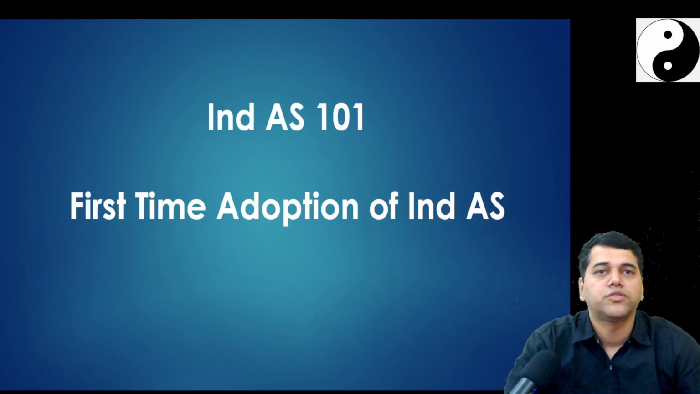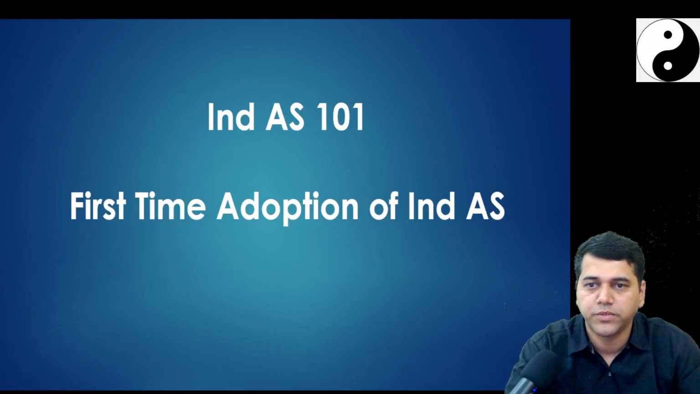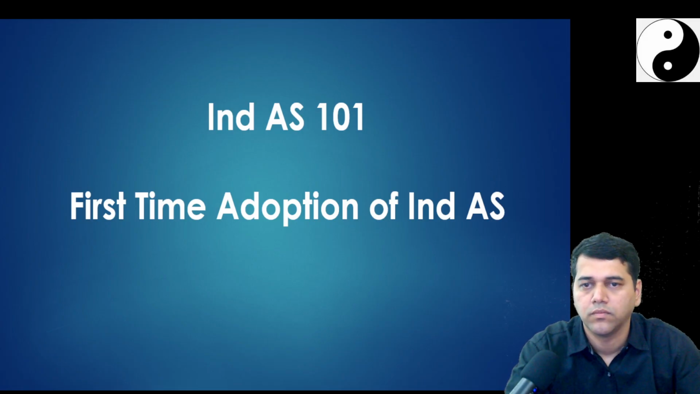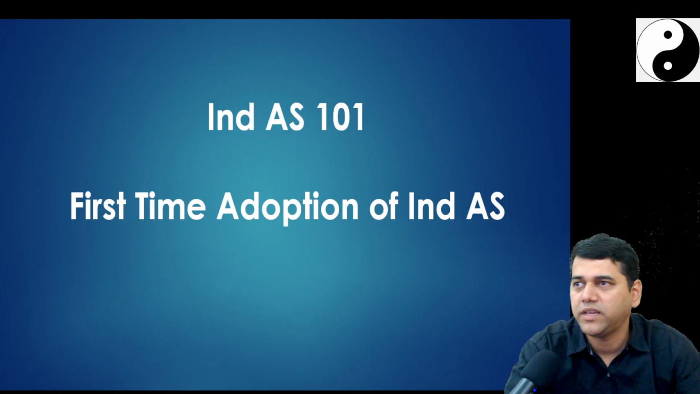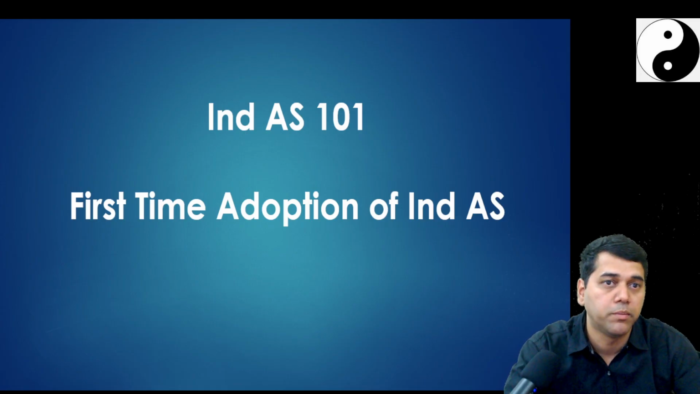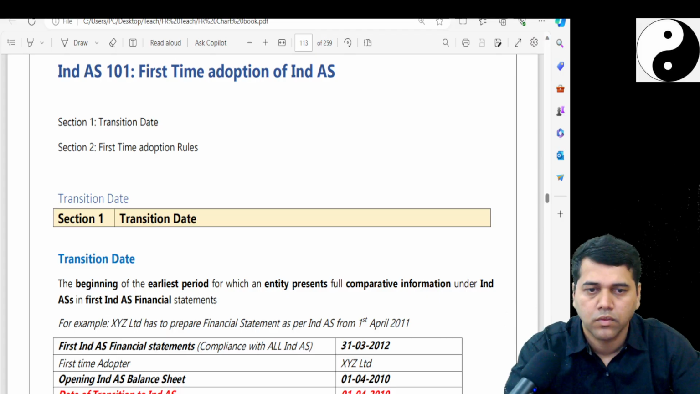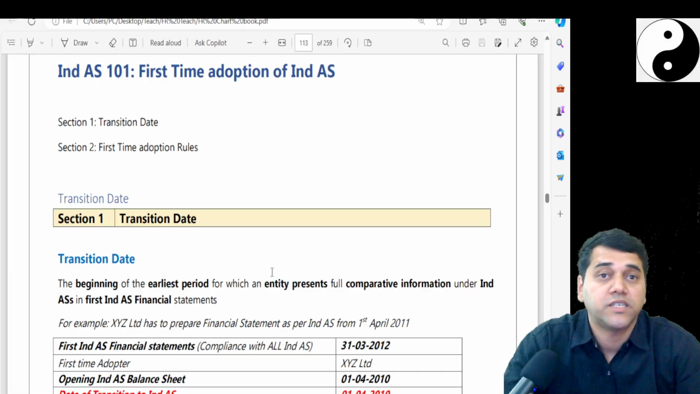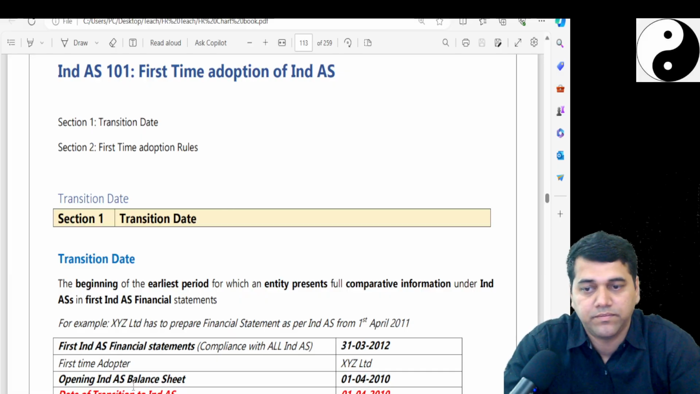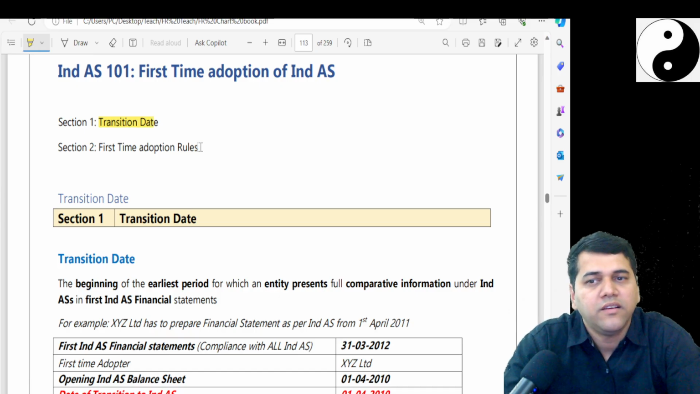Okay, students, so we'll start with the new standard Ind AS 101 first time adoption. Before that we will start with a bit of theory. Some theory we'll try to understand, but we'll focus more on the problems here, because you may get more confused if we straight away start with the theory. Here we first have to understand something called a transition date, and then the first time adoption rules.